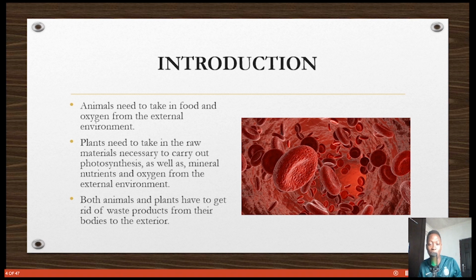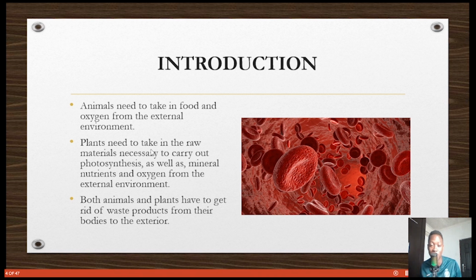Also, plants need to take in the raw materials needed to carry out photosynthesis, the way they make food, as well as other mineral nutrients from the soil like phosphate and even oxygen from the external environment. So the point is that we need stuff from the external environment, both animals and plants. Animals need food and oxygen, and plants need raw materials like carbon dioxide and water to carry out photosynthesis, as well as other mineral nutrients and even oxygen